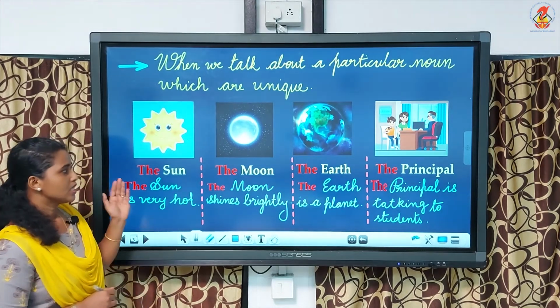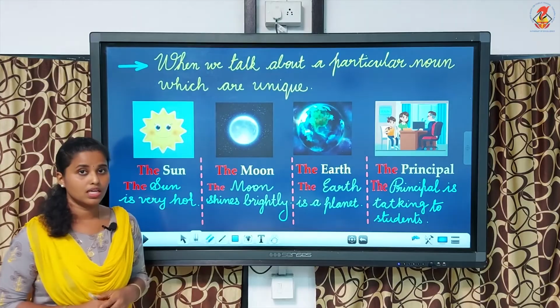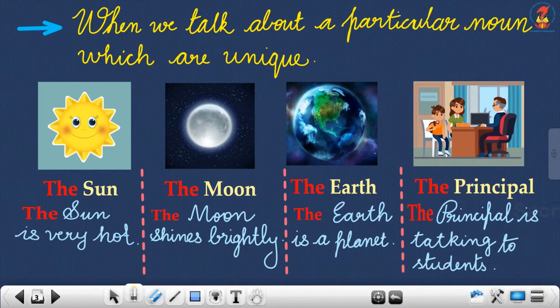And here the sun, the moon, the earth, they are heavenly bodies, isn't it? And they exist only one. We have only one sun, moon and earth. So we are talking about a particular noun. We are pointing to a particular noun. So we should write the article the before the particular noun.